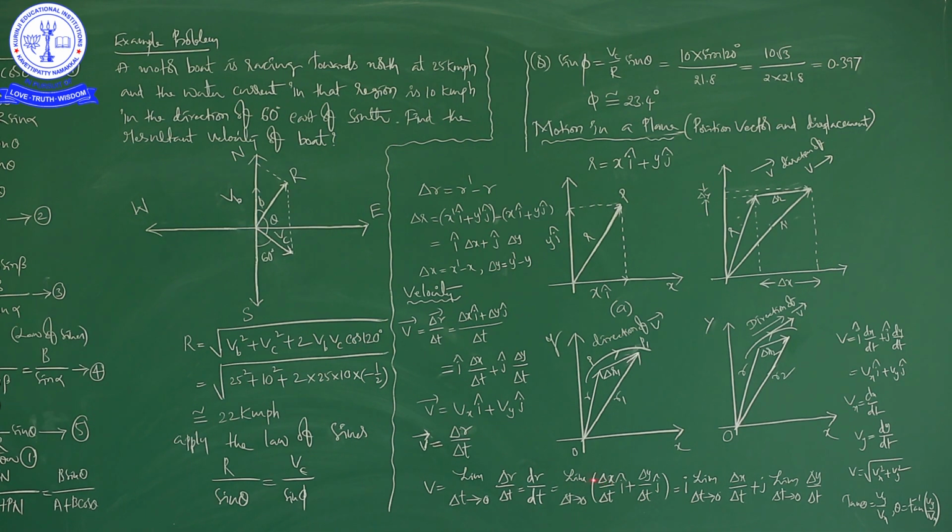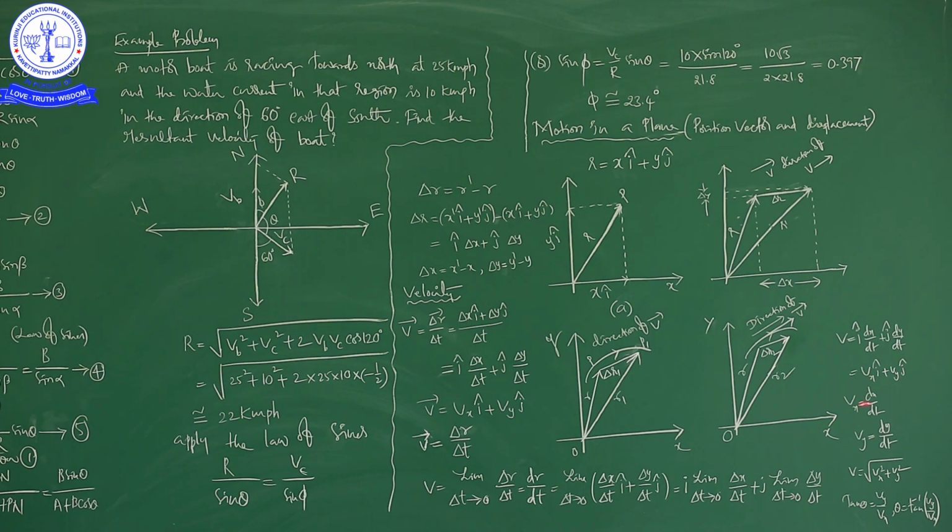Similarly, in vectorial form, finally we are getting i cap into limit delta t tends to 0 of delta x by delta t, which means dx by dt will come, right. Finally, Vx into i cap plus Vy into j cap. Generally we have written it, but here we got it step by step.